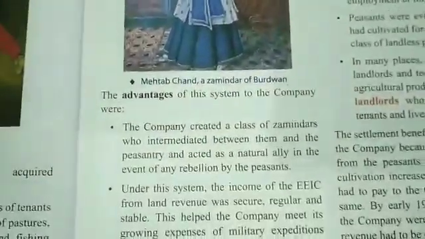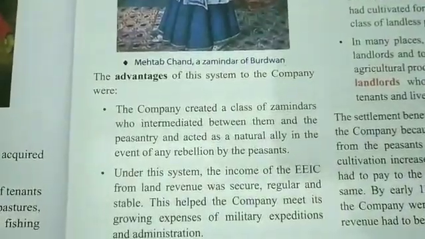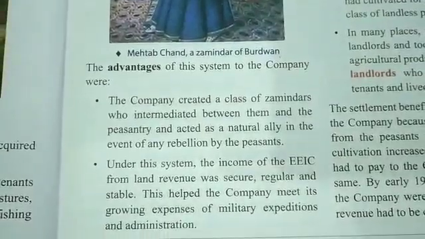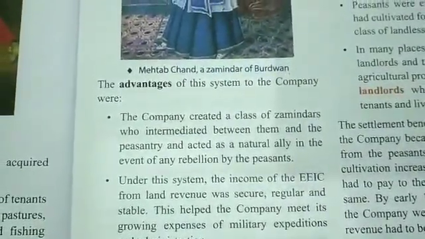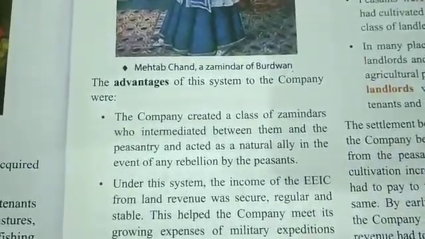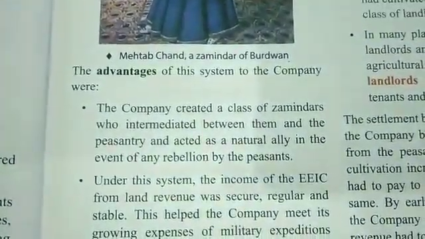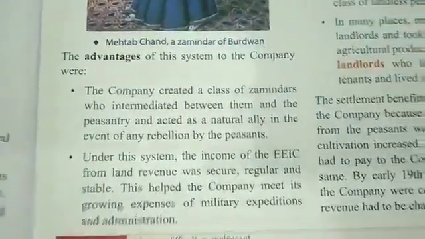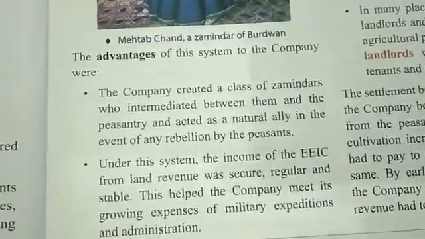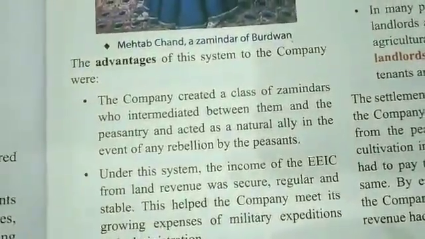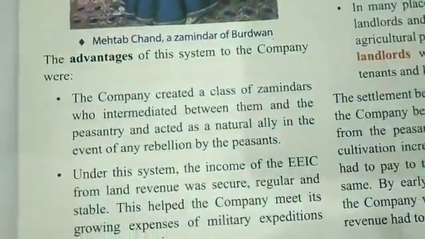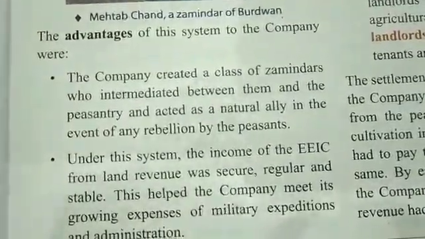Now, the advantages of this system to the company. The company created a class of zamindars who acted as intermediaries between the British and the peasantry, and they acted as a natural ally and barrier in the event of any rebellion by the peasants.